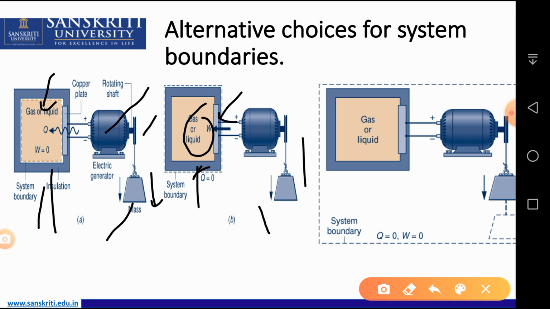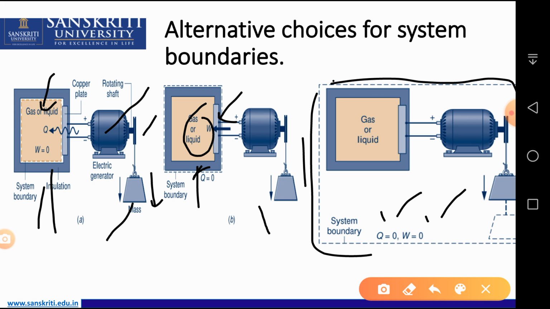So in that system del Q or W equal to 0 because we have to assume that it is a whole boundary, it is a system boundary.